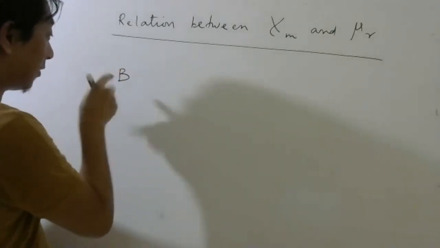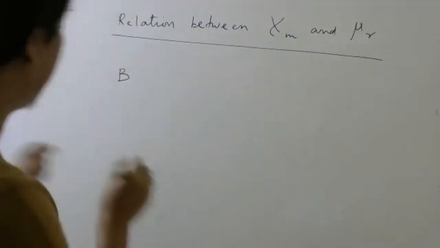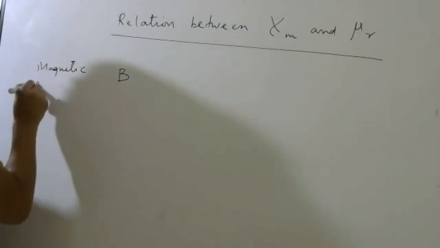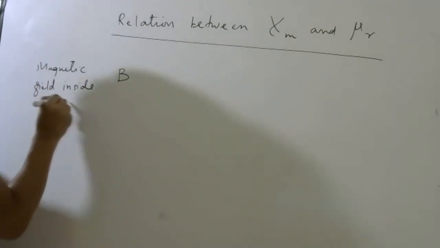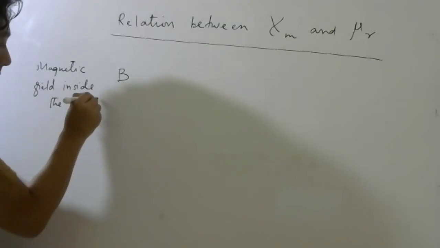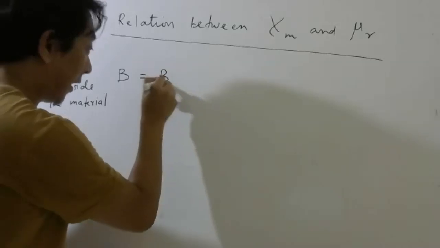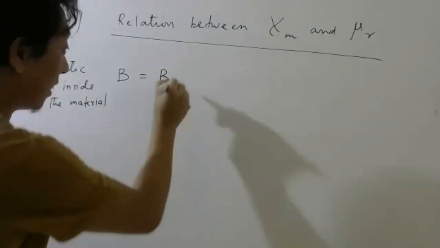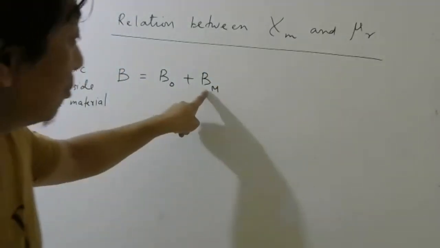The magnetic field inside the material will be due to the external magnetic field, whatever it was, plus the field due to magnetization.